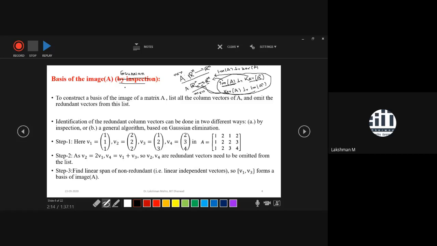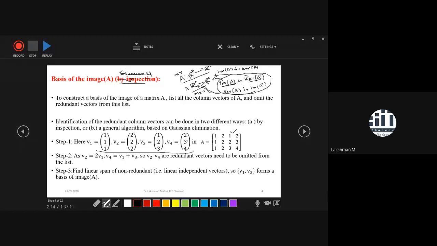So suppose we have a matrix. This matrix is already given. The first step is what? We have to list the columns of the matrix in proper ordering. Here it is a method of inspection; later we will discuss the Gaussian elimination method.